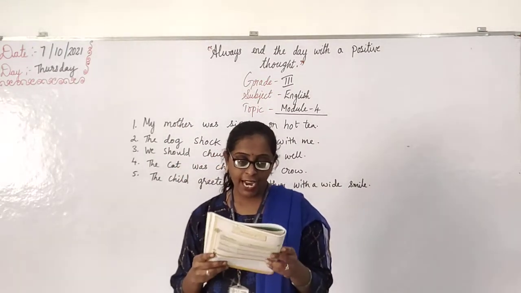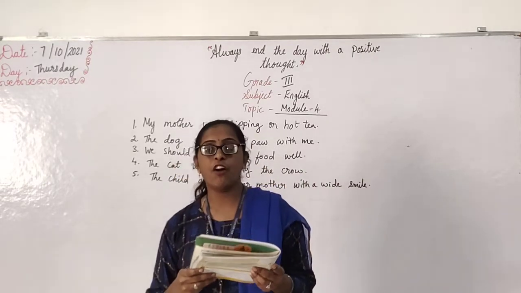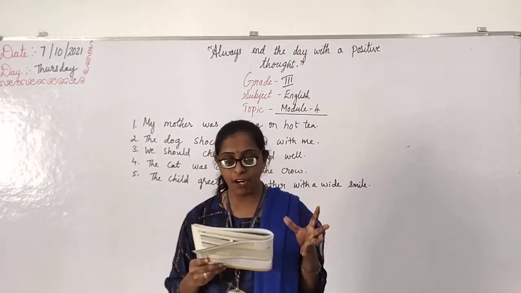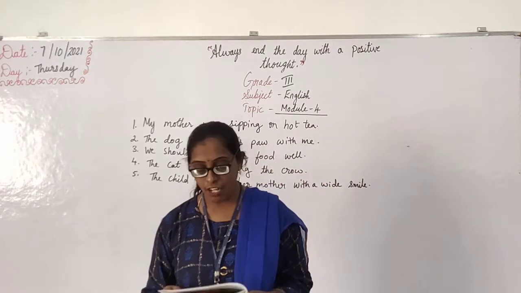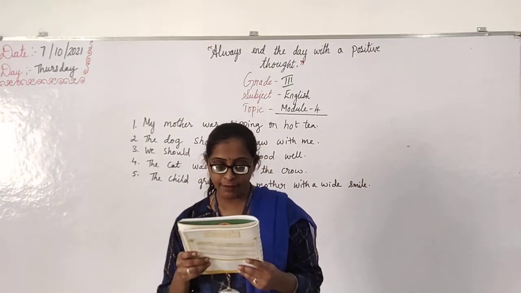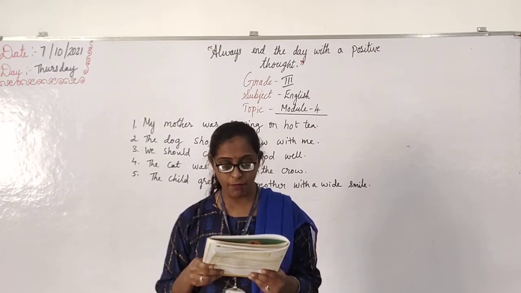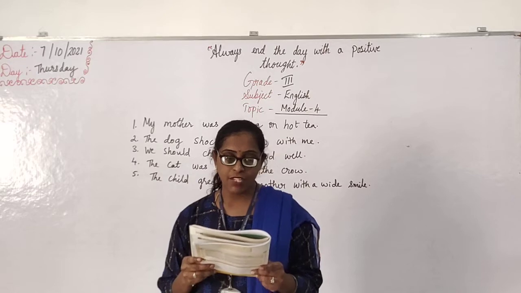Adding a suffix to a word changes the part of speech of that word. Adding ness or ion changes the word to its noun form. Example.